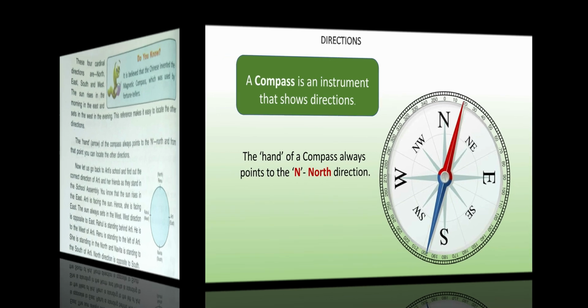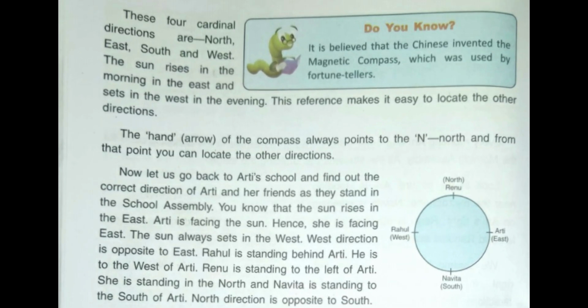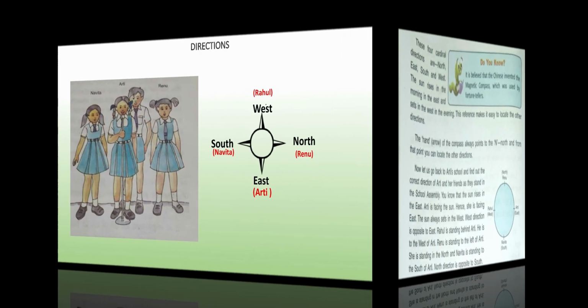Now let us go back to Aarti's school and find out the correct direction of Aarti and her friends as they stand in the school assembly. You know that the sun rises in the east. Aarti is facing the sun. Hence, she is facing east. The sun always sets in the west. West direction is opposite to east.